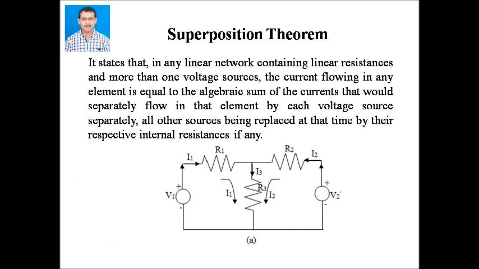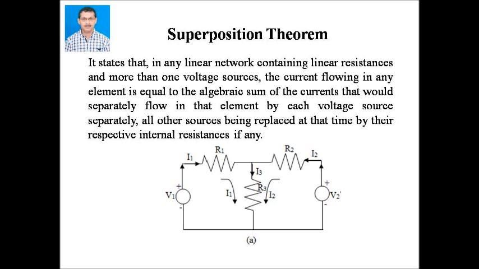Next, superposition theorem. Superposition theorem extends the use of Ohm's law to linear circuits that have more than one source. It states that in any linear network containing linear resistances and more than one voltage source, the current flowing in any element is equal to the algebraic sum of the currents that would separately flow in that element by each voltage source separately, all other sources being replaced at that time by their respective internal resistances, if any.